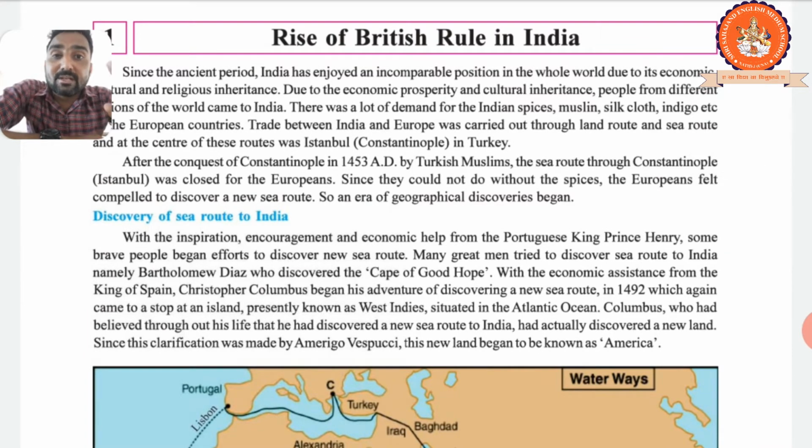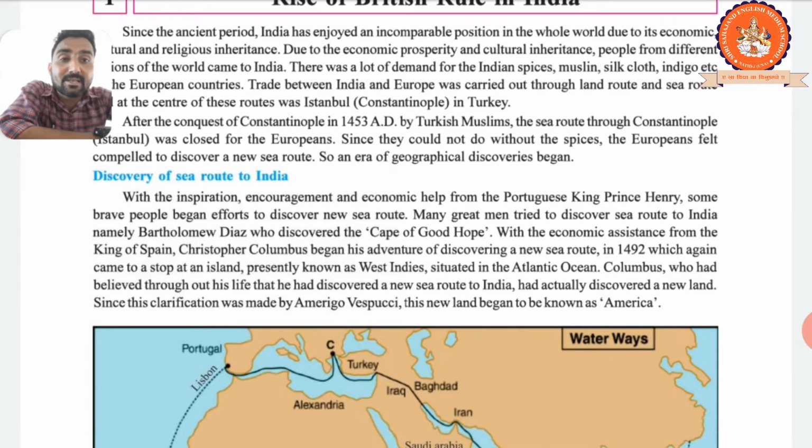Portuguese Prince Henry inspired, encouraged and motivated the people and supported them financially, giving money, equipment and facilities, and encouraging them to go and find the sea route, a way to reach India. So the most important name is Prince Henry, who encouraged, supported and gave equipment to very brave people to find a new sea route to India. Clear?